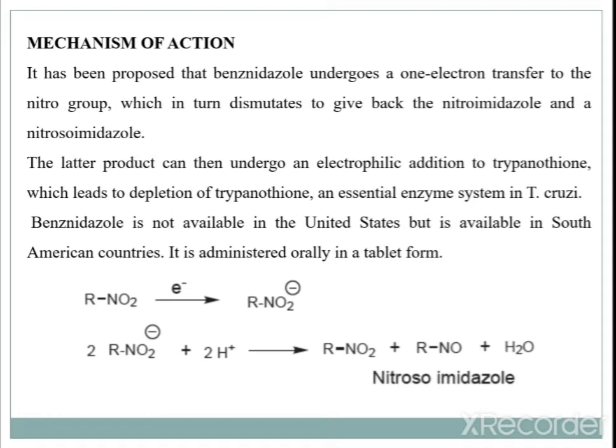The reaction mechanism is given over here. NO2 is an essential component of benznidazole. One electron will be shifted and it will be converted into the nitroimidazole structure, and further there is electrophilic addition reaction with trypanothione, with 2H and this one electron transfer imidazole component, forming the imidazole derivative and nitrosoimidazole derivative, which leads to depletion of trypanothione. So, this is the mode of action of benznidazole.